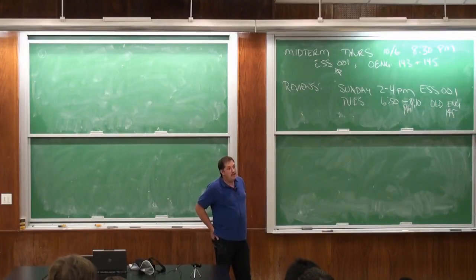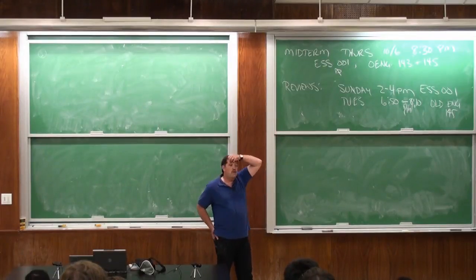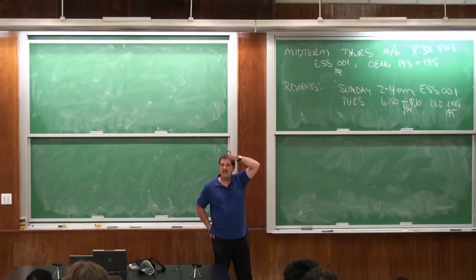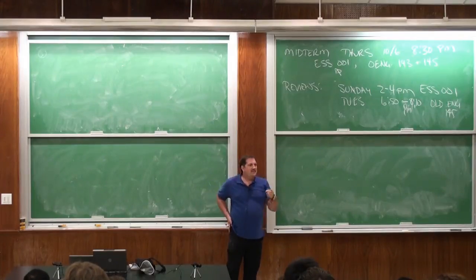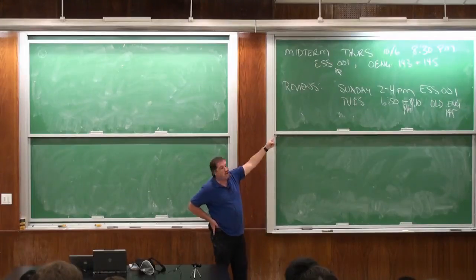So, look on the web page, by your recitation. Most of the people in this lecture are in ESS 001, if I put a little arrow there. But one recitation, the one where she's not sitting here today, recitation 7, is in, I think, Old Engineering 143.